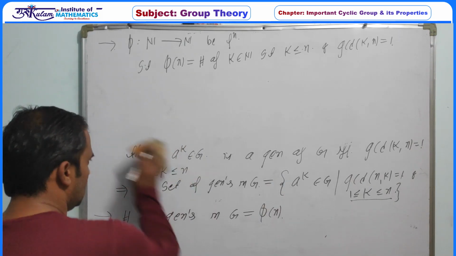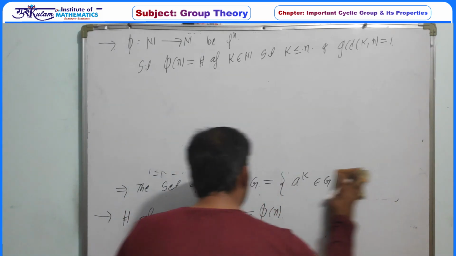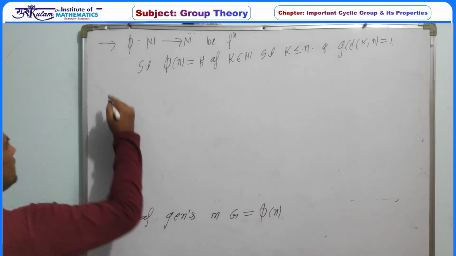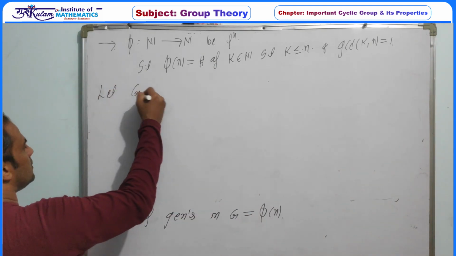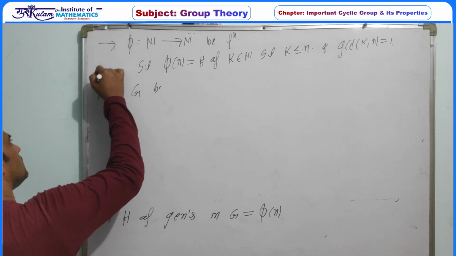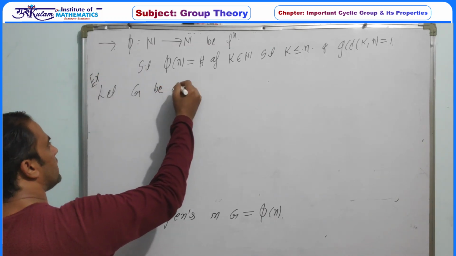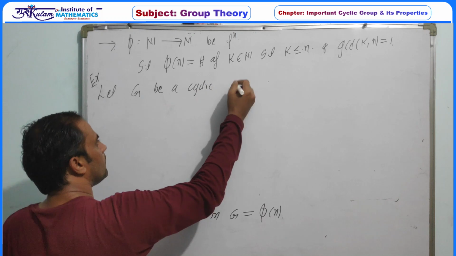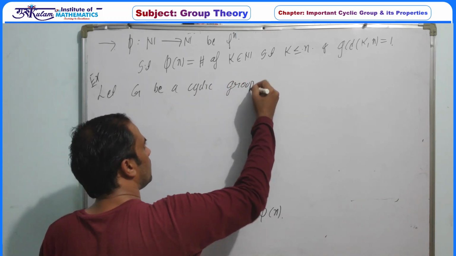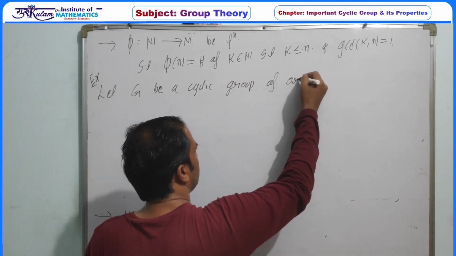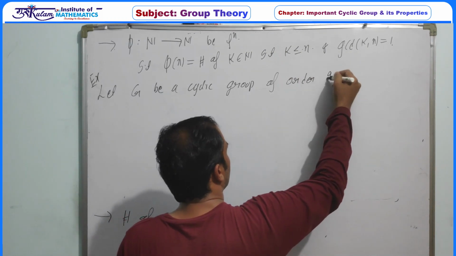And in particular, as an example, let G be a cyclic group of order, say, 20.